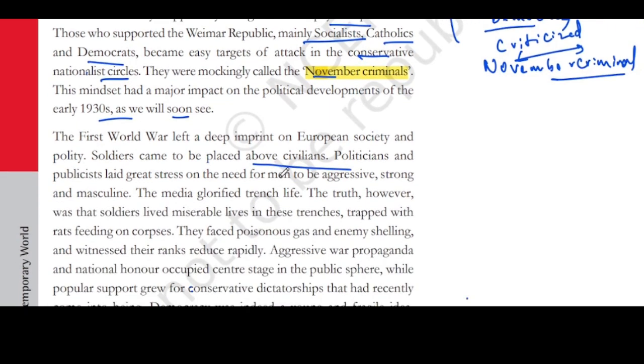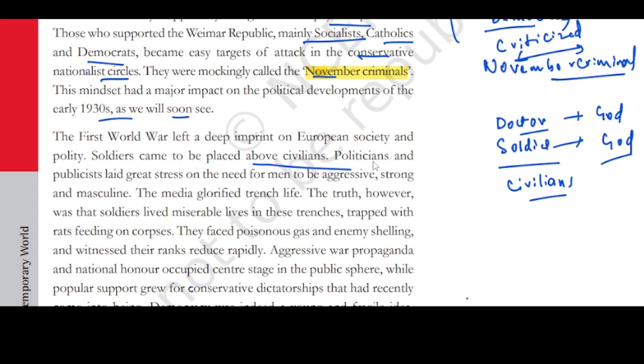The First World War left a deep imprint on European society and polity. Soldiers came to be placed above civilians. So we know normally whoever is saving us, suppose a doctor, if a doctor saves us, then we will call him God. Same way, if in a war a soldier is saving us, we will consider him a god. Same way, soldiers are being kept above civilians. Civilians are normal people who are staying in German territory, right? So the politicians as well as publicists laid great stress on the need for men to be aggressive, strong, and masculine.